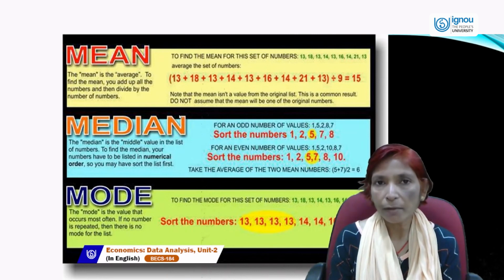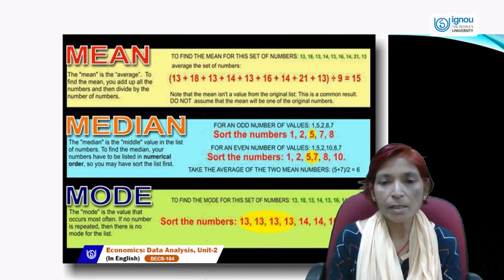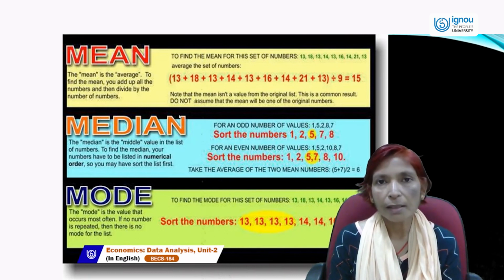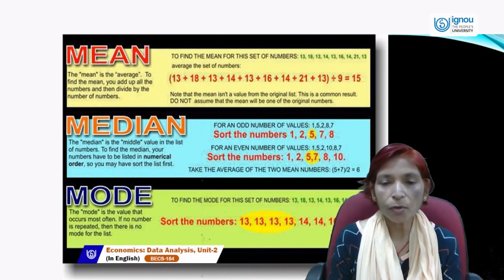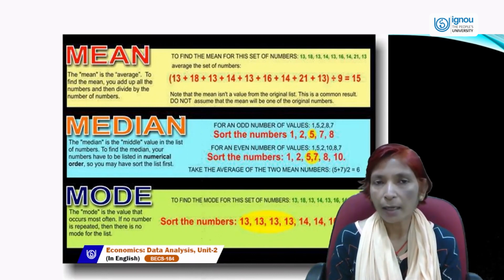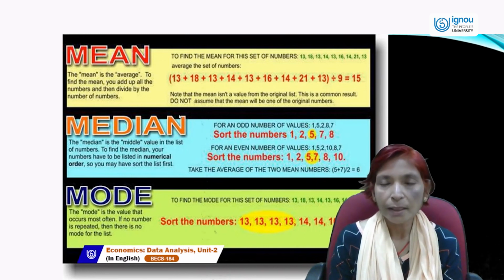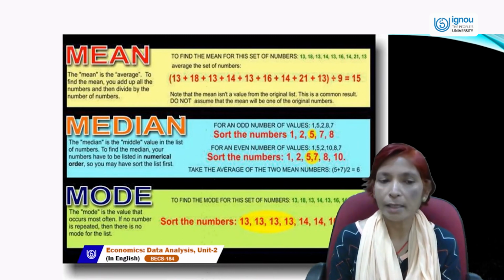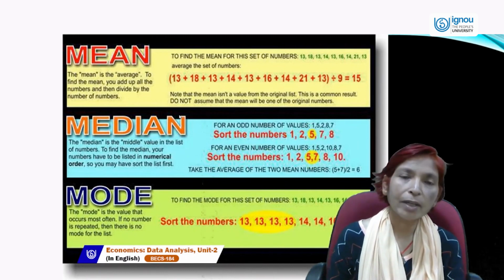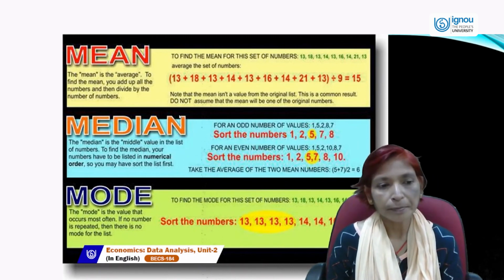So the median is the middle value. So here the middle values are 5 and 7. So we have to add both the numbers, 5 plus 7, then divide by 2. So 5 plus 7 is 12, and 12 divided by 2 is 6. So the median is 6. In this way we can calculate the median.